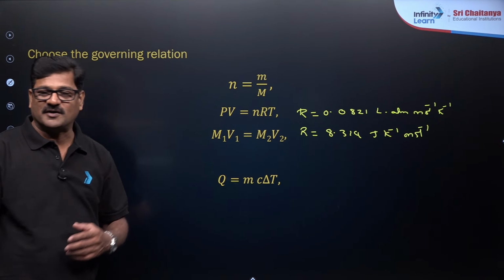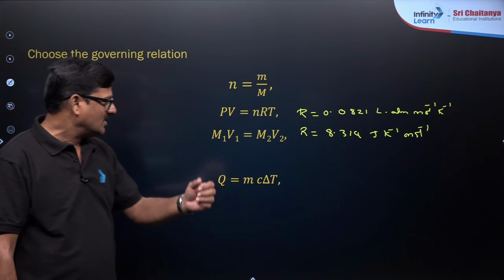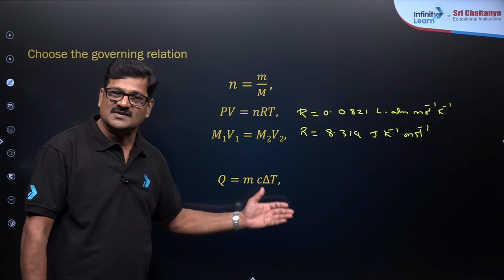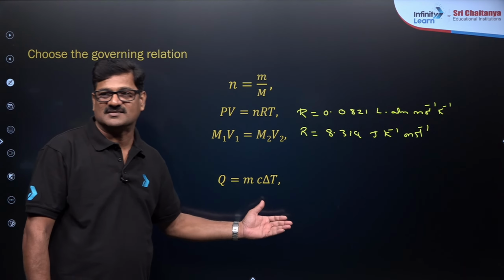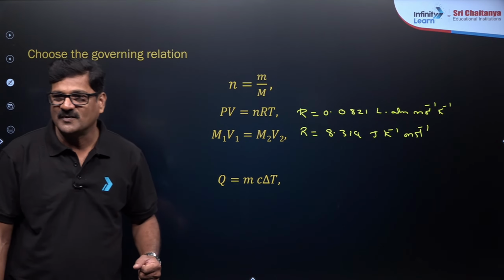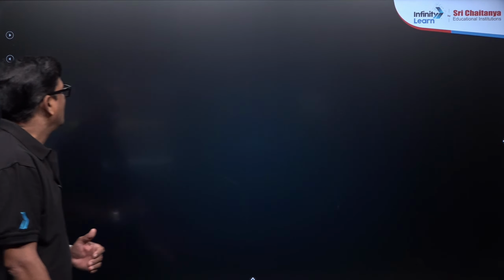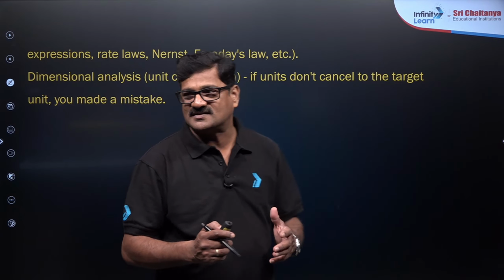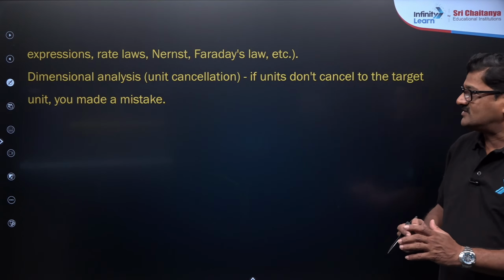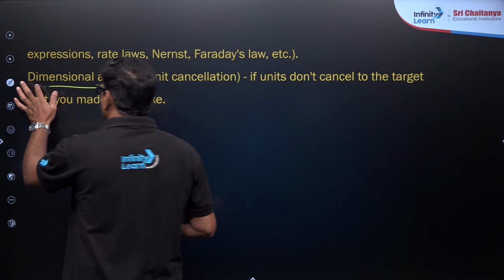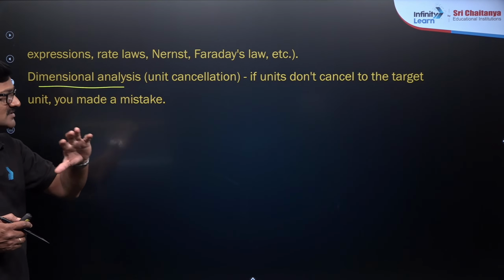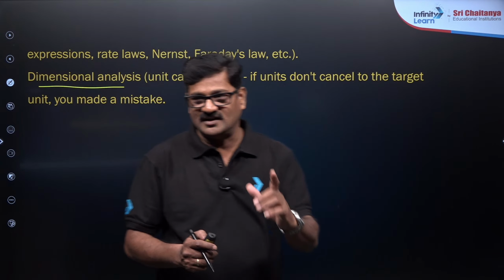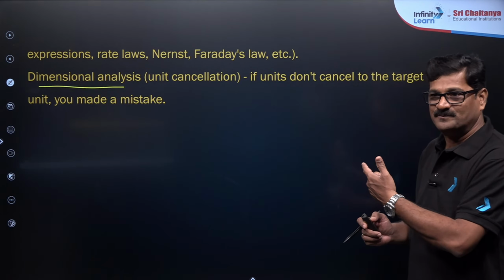And the molarity formula M1V1 is equal to M2V2, and Q is equal to mc delta T, where delta T is T2 minus T1. For thermochemical equations you can use this. Okay children. And moving ahead quickly, I want to say here expressions, rate laws, Nernst equations, Faraday's etc. and dimensional analysis is the key point, and unit cancellations are also very important. If units don't cancel to the required unit, you have made a mistake. This is where there is a chance of making a mistake.